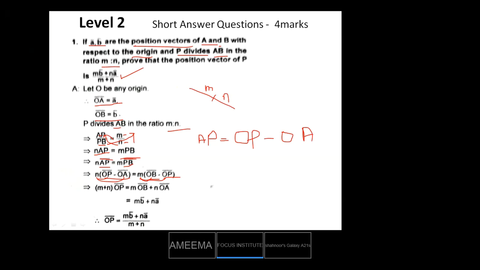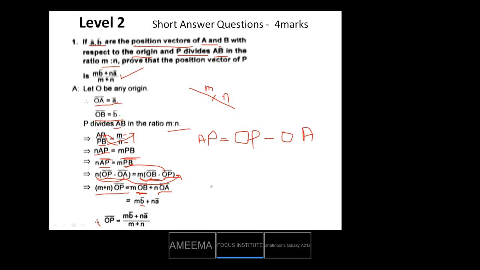Now take this OP to the left side and take this OA to the right hand side. Then you can take OP as common. Then you will get (m plus n) into OP bar is equal to m OB bar plus n OA bar. Clear? Now what is OB bar? OB bar is nothing but b bar.